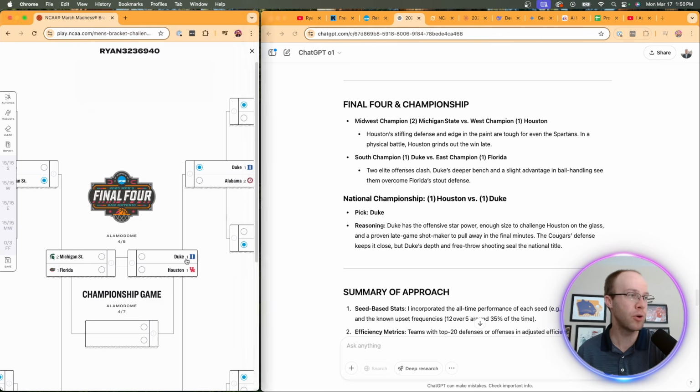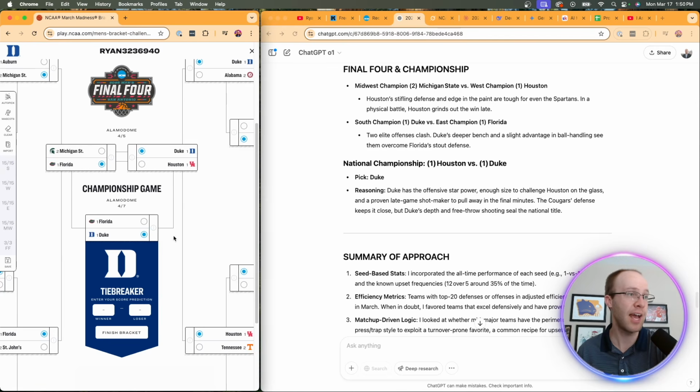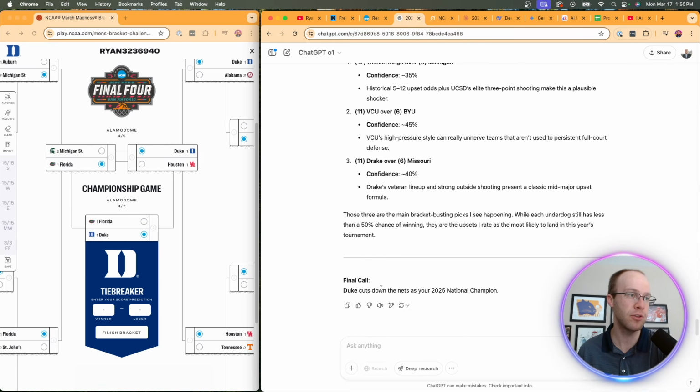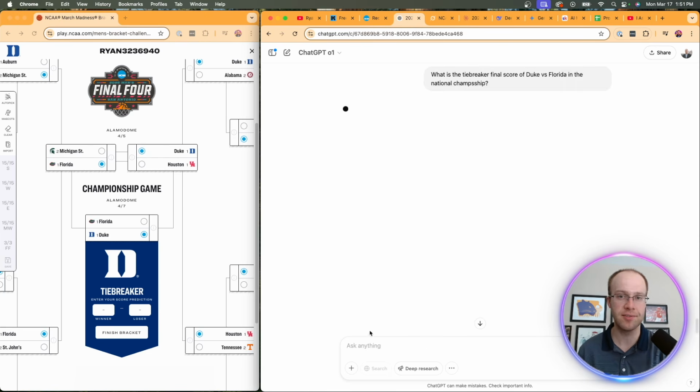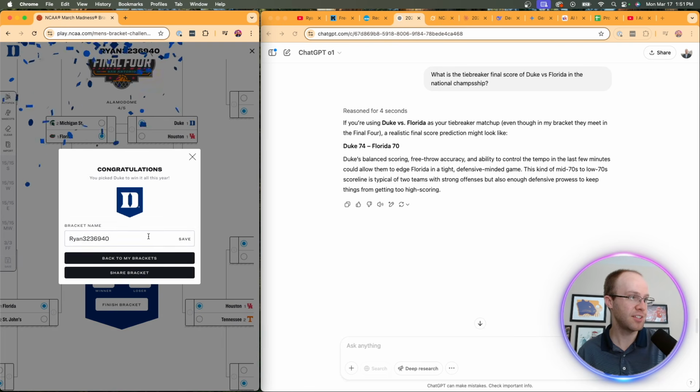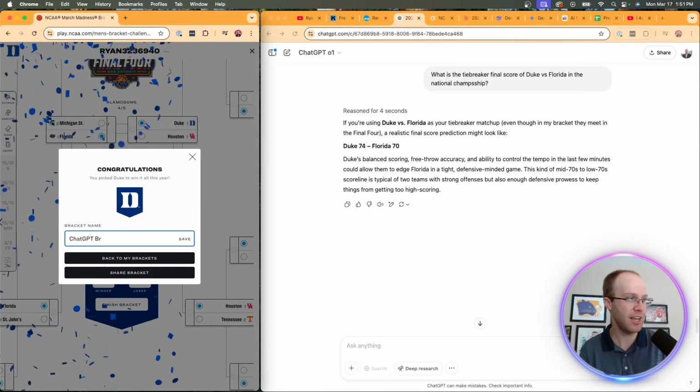They think Duke is going to win the national championship. And then they have, I think, let's see here. I'm guessing they're just going to pick Florida. But it looks like they have Duke winning the national championship. So then it has at the end, top upset picks and confidence level. Duke cuts down the nets. Then you can say, what is the tiebreaker final score of Duke versus Florida in the national championship? And let's see what it comes up with for this. All right, so they have Duke beating Florida 74-70. We're going to click finish bracket, and I'm going to name this ChatGPT bracket.